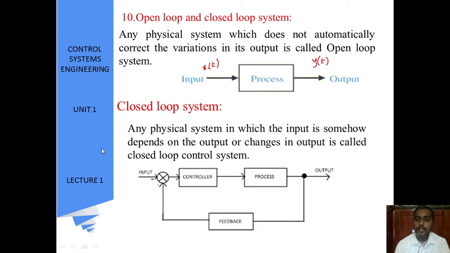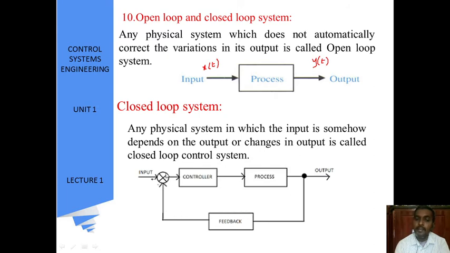See here in this circuit we have a controller, a processor or plant, and a feedback path. Here we are giving an input reference signal. That signal is being controlled by the controller and then it is given as input to the processor or plant where the actual process has to be done, and the sample output of the process is given as feedback to